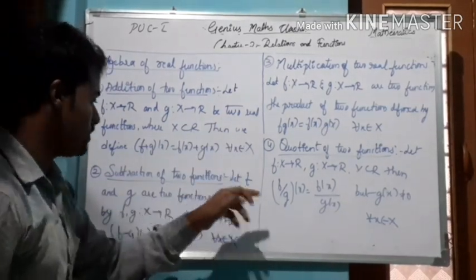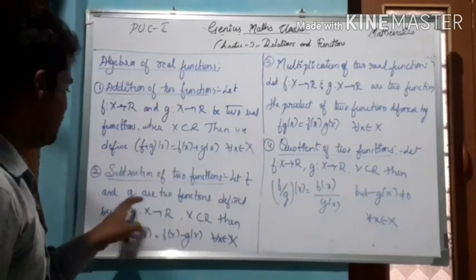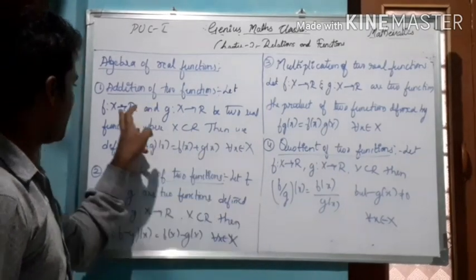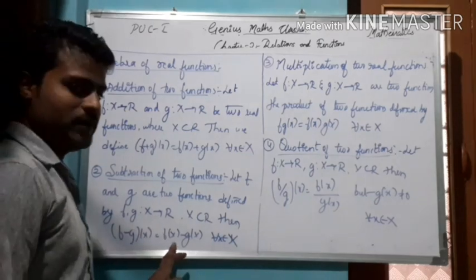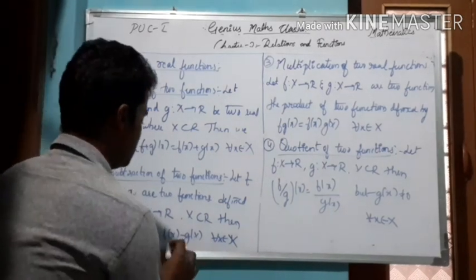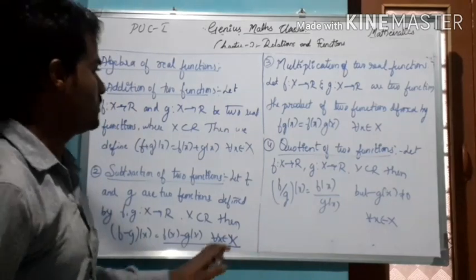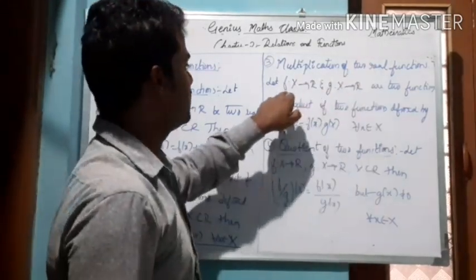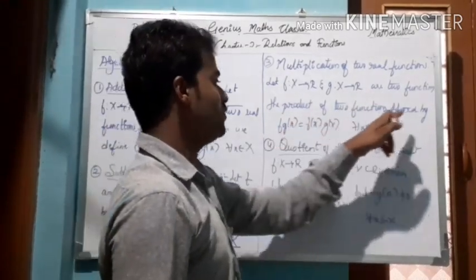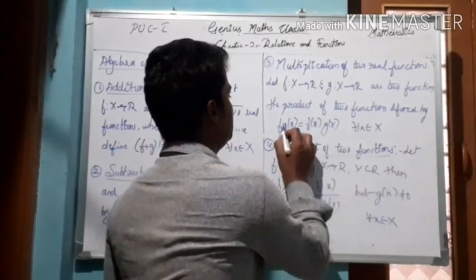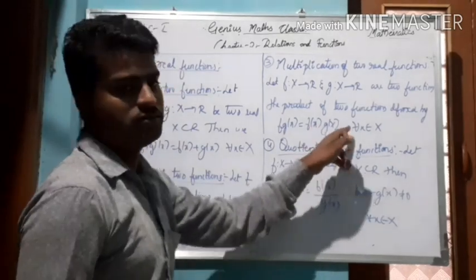Similarly, subtraction of two functions. The same functions f and g are defined from X to R. Then (f minus g) of x equal to f of x minus g of x, for all x belongs to X. Similarly, multiplication: the same functions f from X to R and g from X to R. The product of two functions is defined by (f into g) of x equal to f of x into g of x.